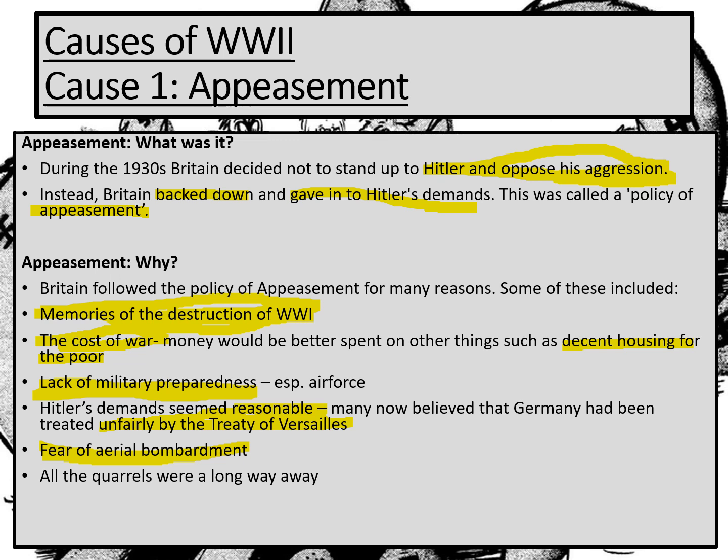Another really vital reason was that all of this seemed a distant thing from Britain. It was all happening a long way away. Most people didn't really care about the Rhineland or Austria or the Sudetenland. They'd never even really heard of these places. So the thought of going to another big war with Germany over those places, well, that didn't seem like a very good idea. So appeasement was sensible based on what was going on in Britain at the time.